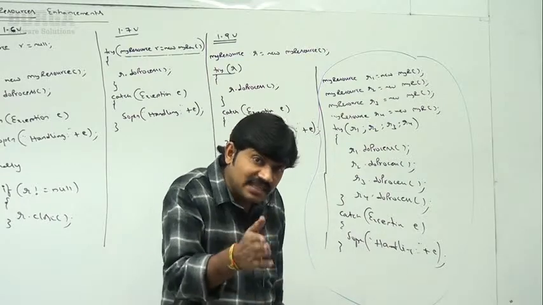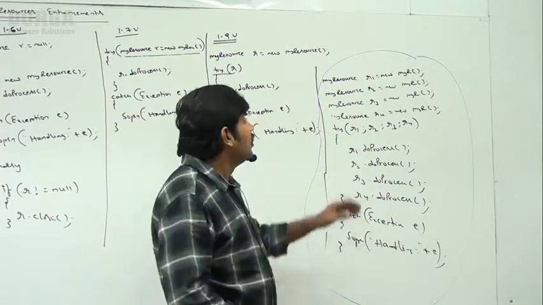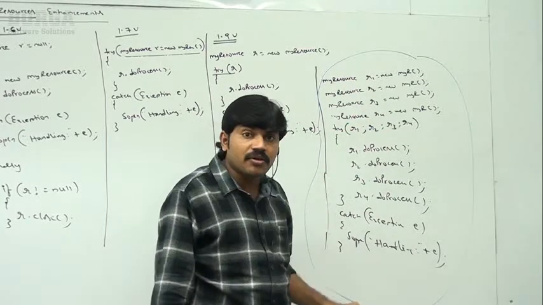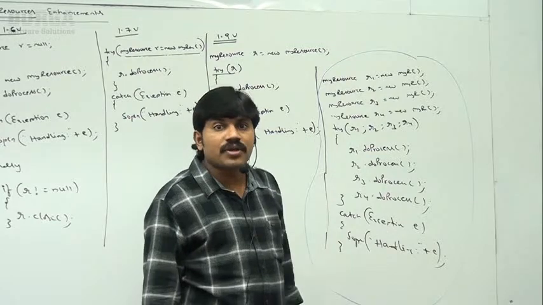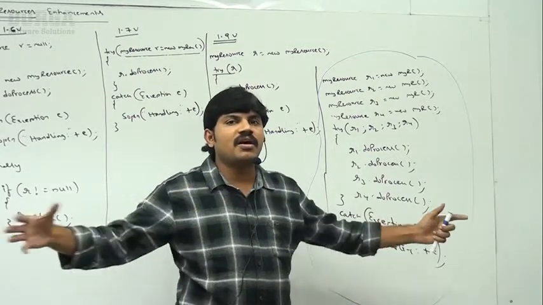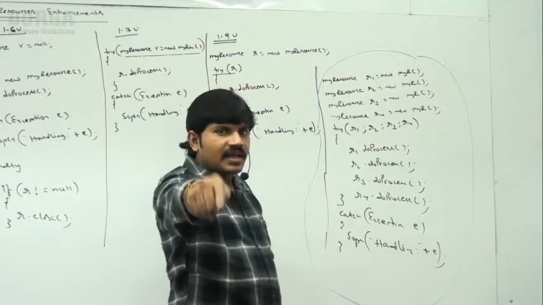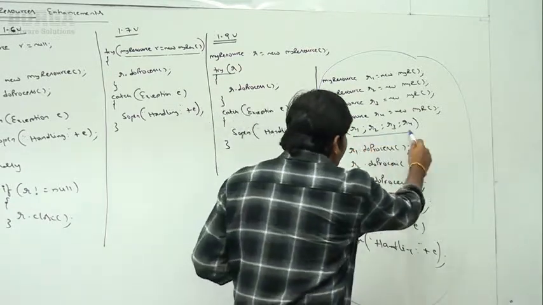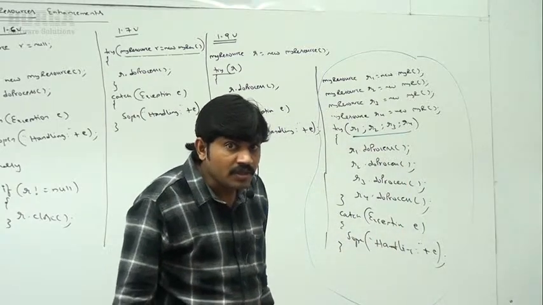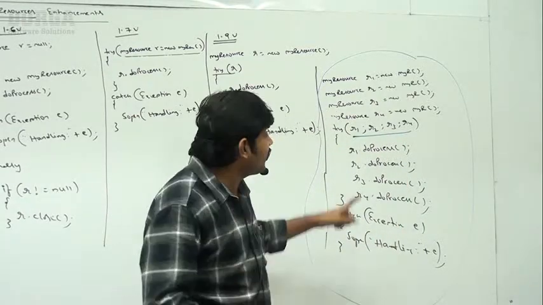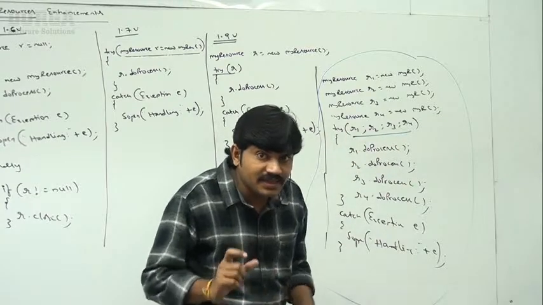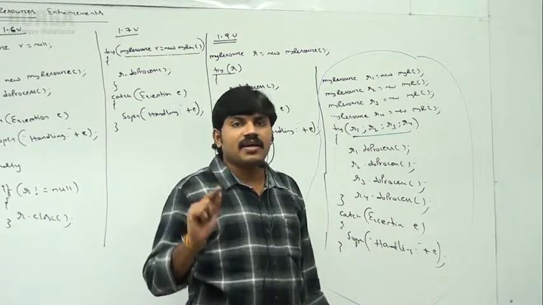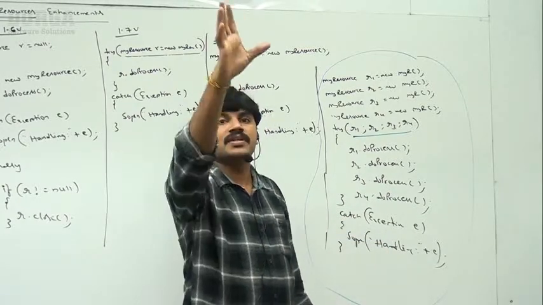Even in the 1.7 and 1.8 versions also, compulsorily we have to declare and create these resources here only, so unnecessary length of the code is going to increase. That's why, to resolve all these complexities, Java 9 has this enhanced feature. Sir, is it valid in the 1.8 version? Can you please spell out? An already created resource reference variable, can I use it directly inside try with resources? No chance at all. So this facility is available only from the 1.9 version onward.